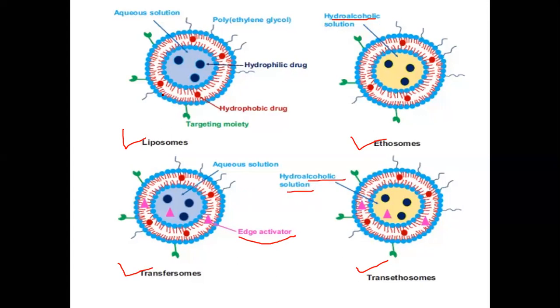So first one, liposome, we studied in the previous session. Liposome, hydrophilic drug inside the core. Then ethosome, hydroalcoholic solution. That means ethanol and water is inside the core, while transferasome, aqueous solution is at the center, but the difference is in edge activation. And then last one is a transethosome, that is hydroalcoholic solution. So let us discuss this in detail.